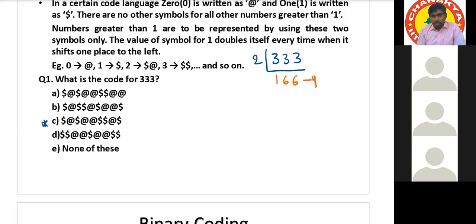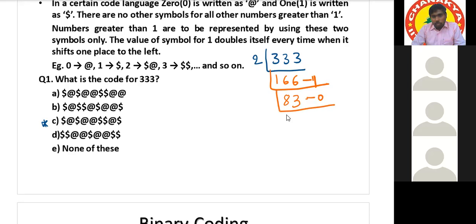Next, 2, how many times? 83 with remainder 0. Next, 41 with remainder 1.